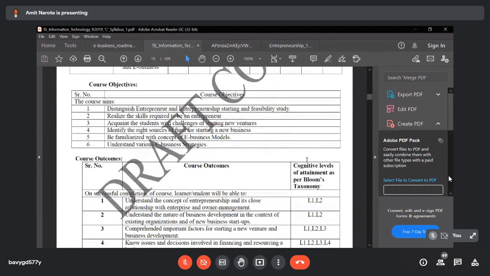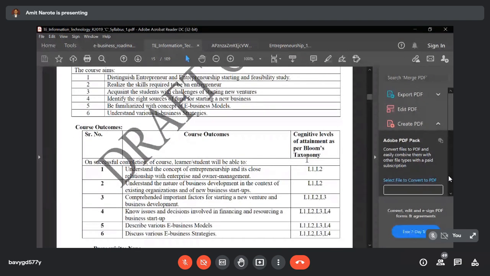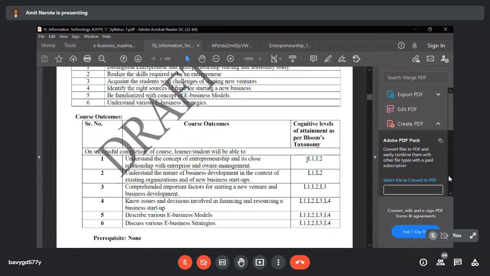Then let's discuss the course outcomes of the subject. On successful completion of the course, the learner or student will be able to do the following activities. Let's discuss CO number 1, and these are the levels of the course outcome.